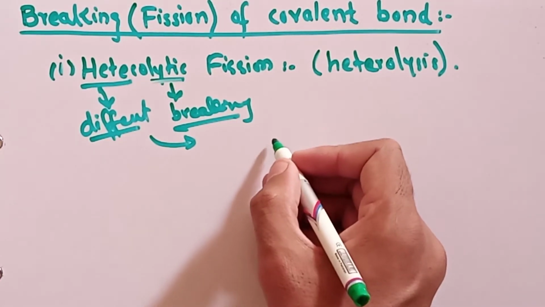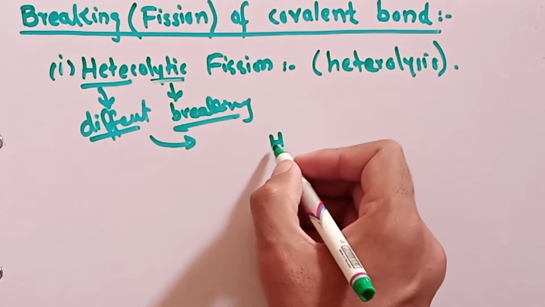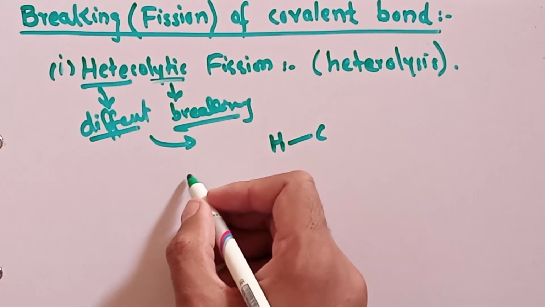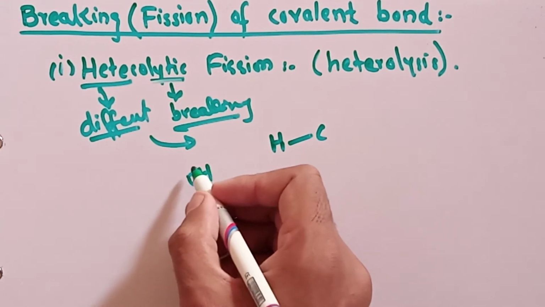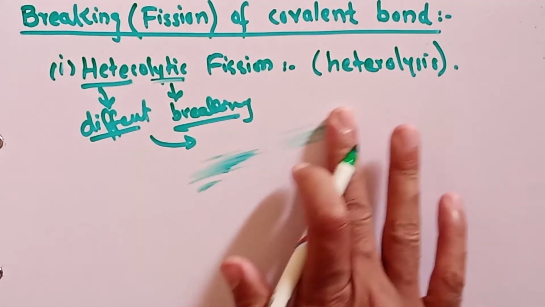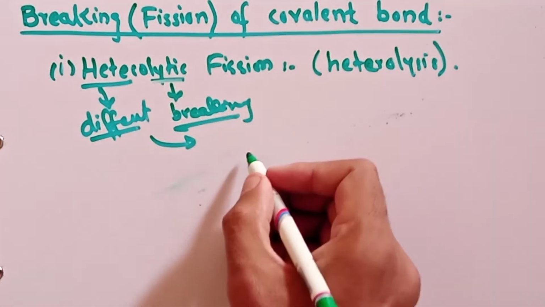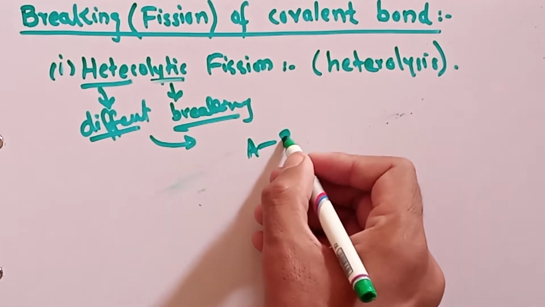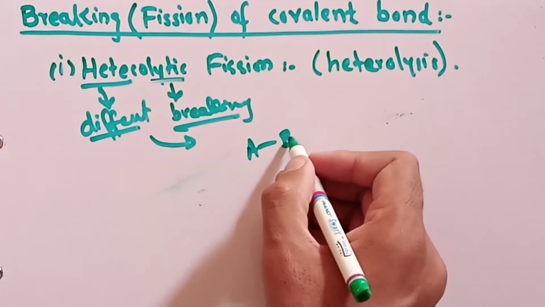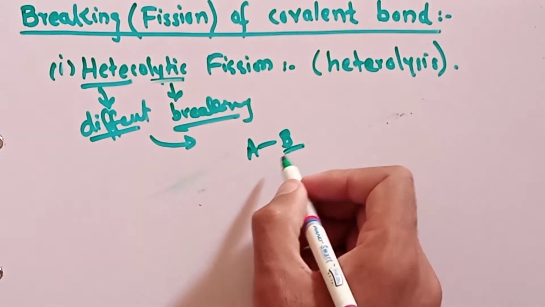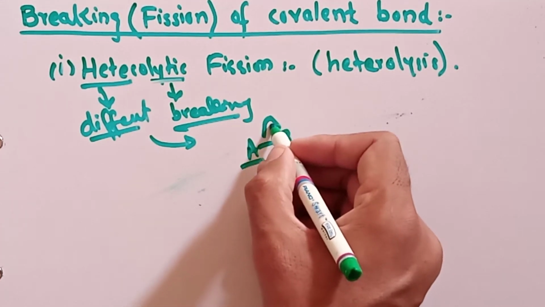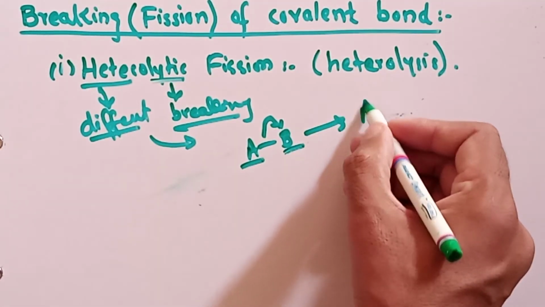Like this is hydrogen and this is carbon. Let's suppose there are two atoms, A and B. If B is more electronegative than A, the bond will break toward B and the products will be formed.